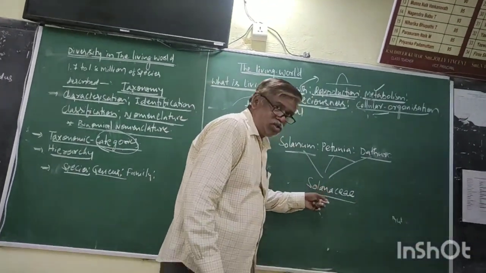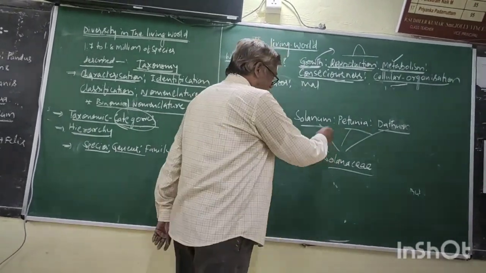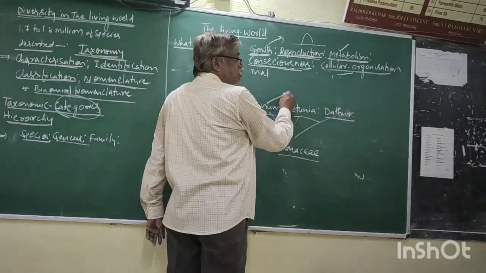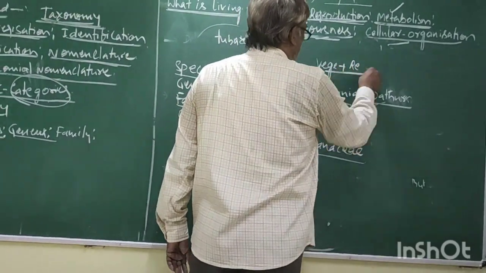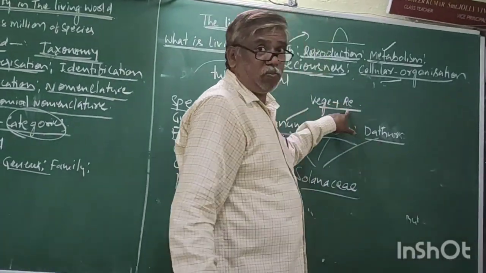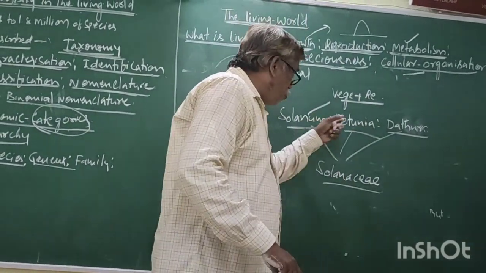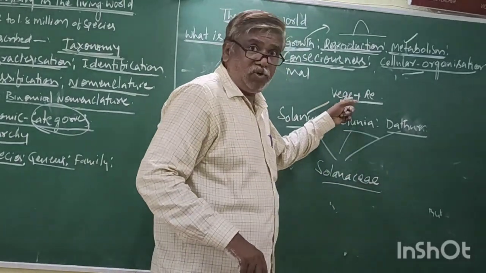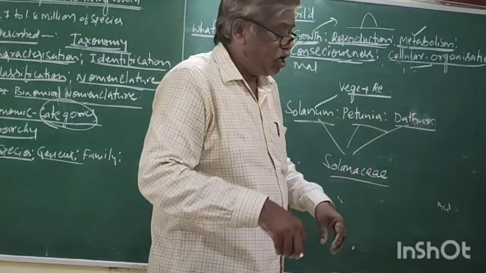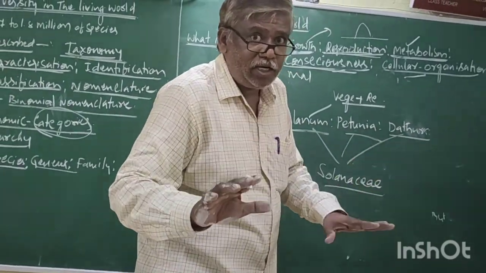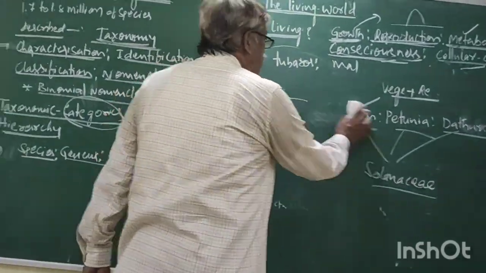Why are these three together in this family? Because these three show similarity in vegetative and reproductive characters. Based on vegetative and reproductive characters, the genera come together and form a family. This knowledge is applicable only to plants, but not animals. Right. Now the next one, order.